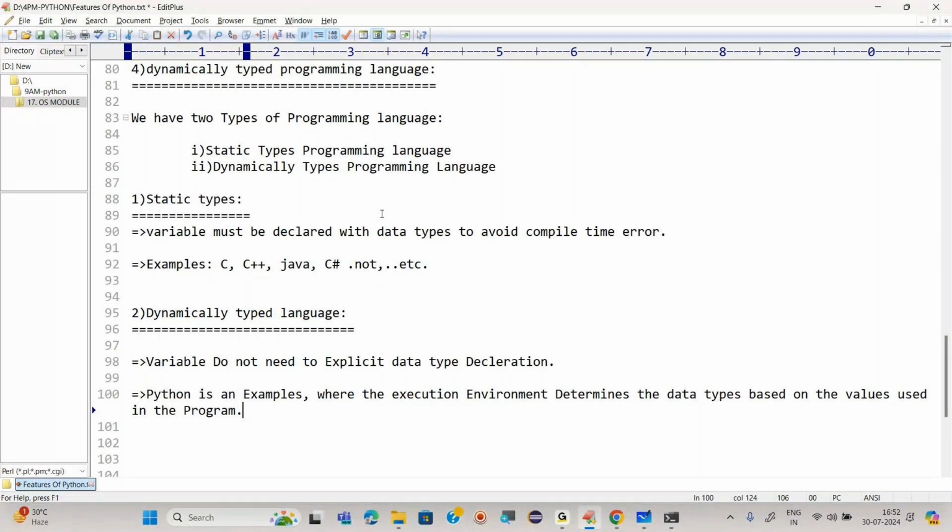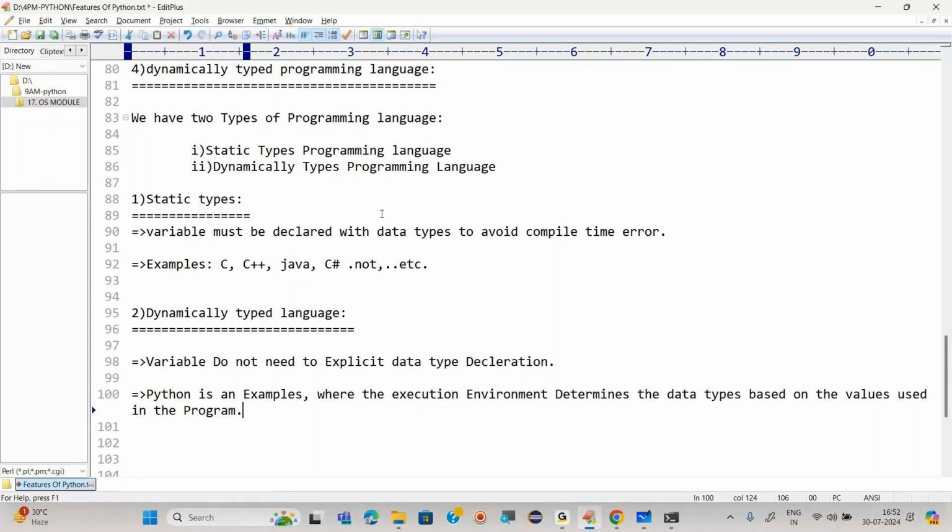Like this, PVM also is. PVM knows everything. Whatever value we are assigning, PVM implicitly knows everything. If I am assigning integer data, PVM will take care that this particular data belongs to integer. If I am giving float data, then PVM will take care of that. We do not need to explicitly define or decide which type of data it is. That is why Python is one of the simple languages.